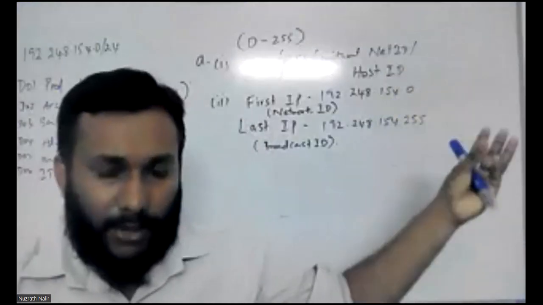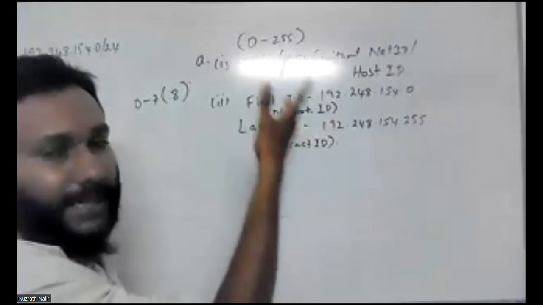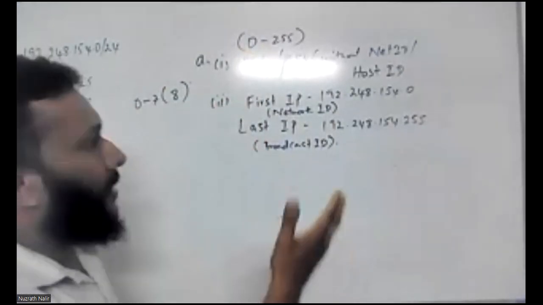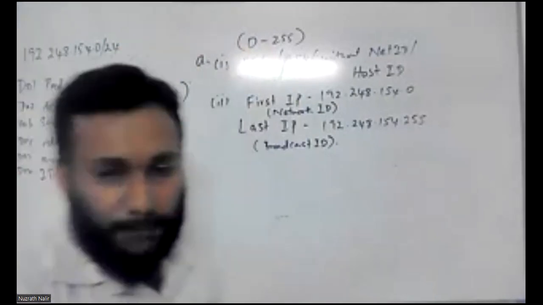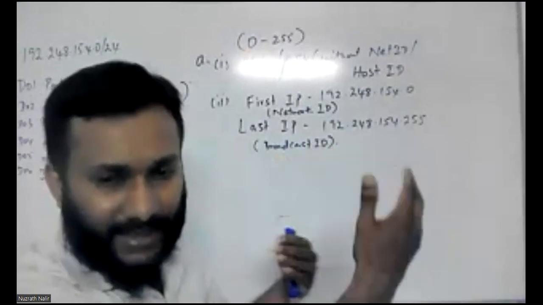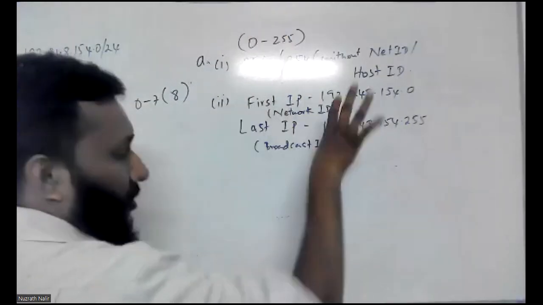Your first number is 0, the last number is 255. So altogether we can take it as 256 addresses available in the particular address block, which means the C block. So the C class has 256. Okay. So your second one.